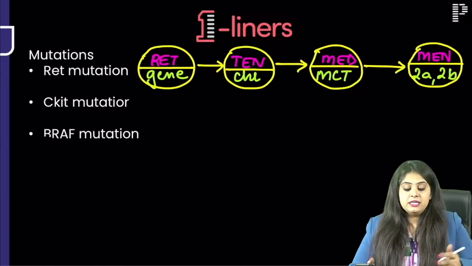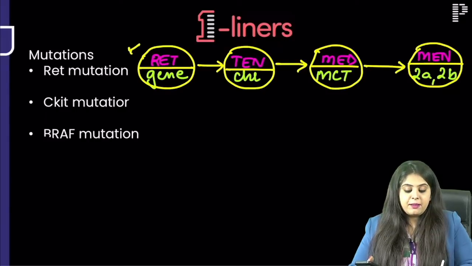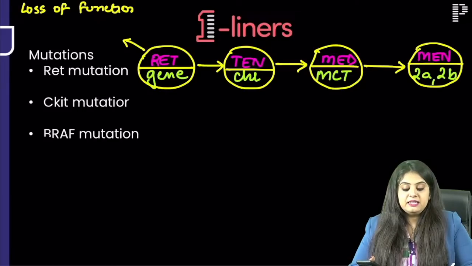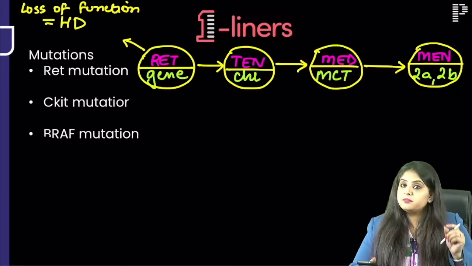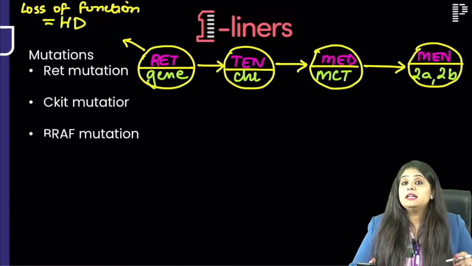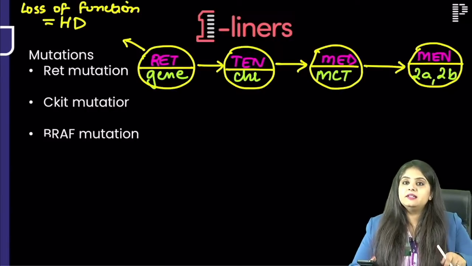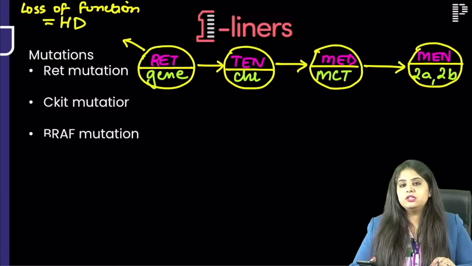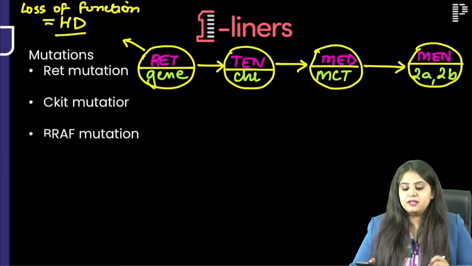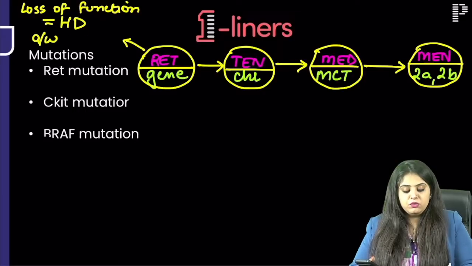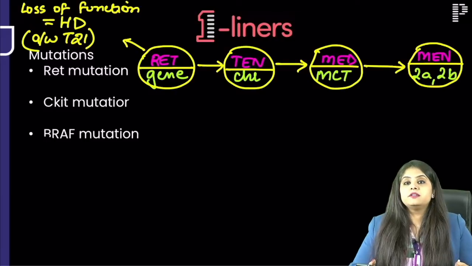Before I move forward, tell me one pediatric disease that happens with RET gene. If the RET gene has a loss of function, RET gene stops working, ma'am, then there is a disease you know in pediatrics, that is Hirschsprung's disease. I expect one question in Hirschsprung's disease in pediatrics, and that question will either be they will ask you something to do with RET gene, so RET gene is not working, that is why Hirschsprung's happens, or Hirschsprung's disease can also be associated with trisomy 21, means Down syndrome. So I'll write it small over here. It can also be associated with Down syndrome.